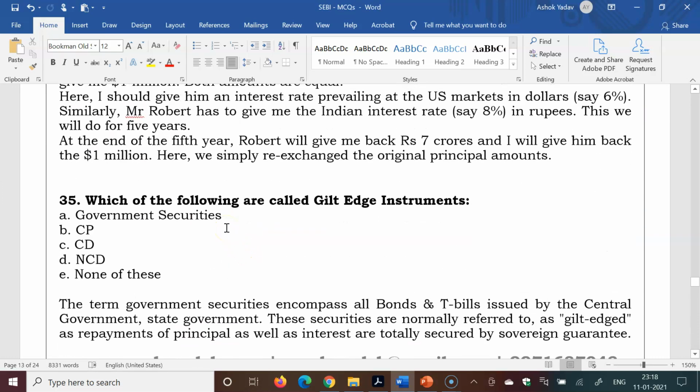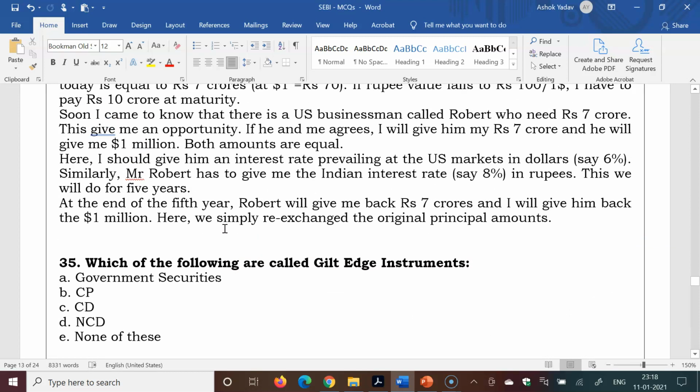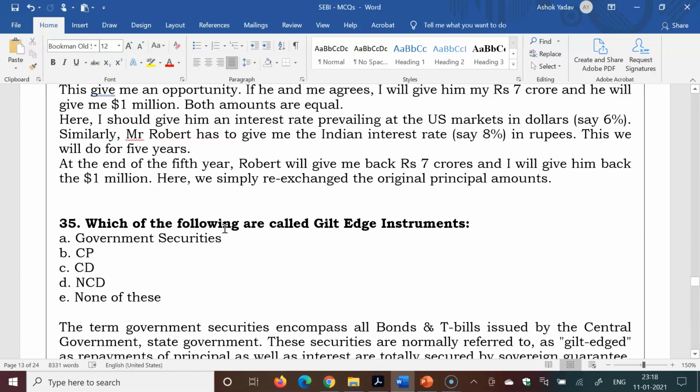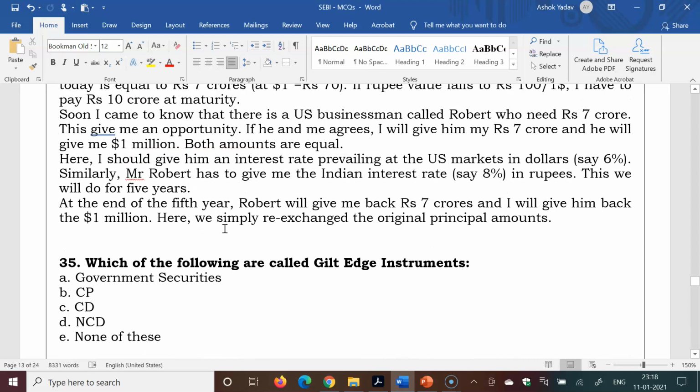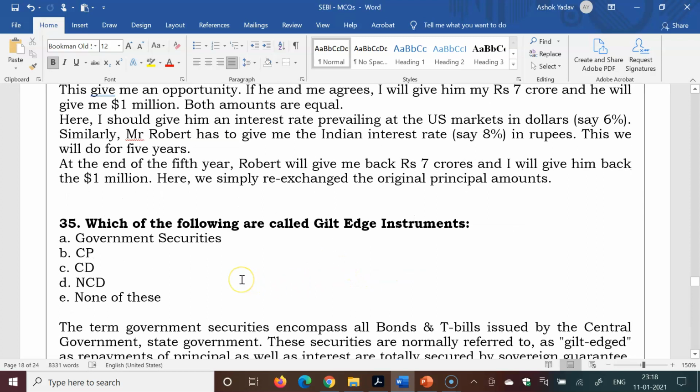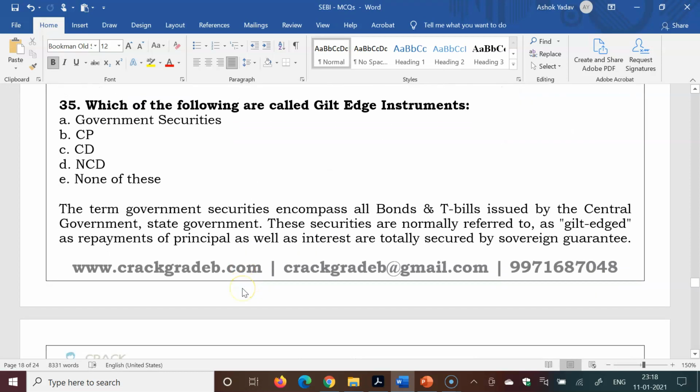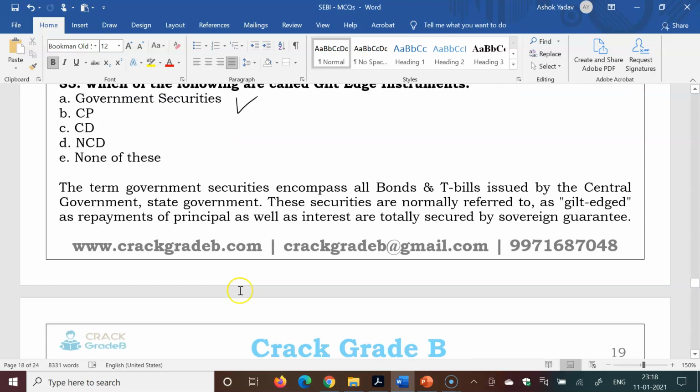Which of the following are called gilt edge instruments? Government securities, commercial paper, certificate of deposit, non-convertible debenture. So these are the securities which are highly safe. There is no risk of default. That is called a gilt edge instrument, that is government securities. So the answer to question 35 is A.